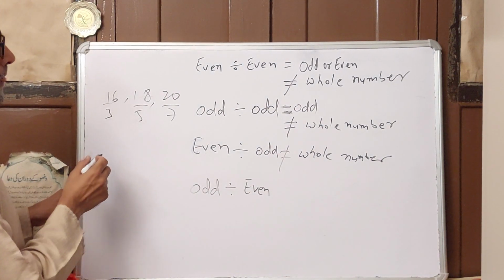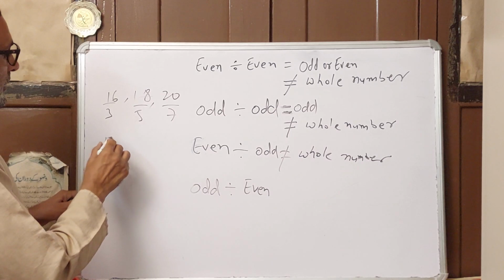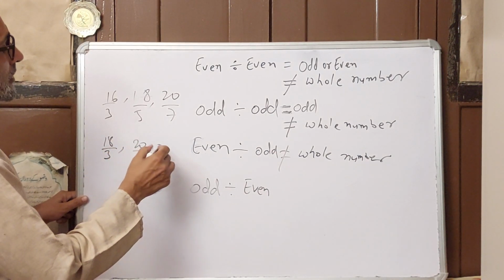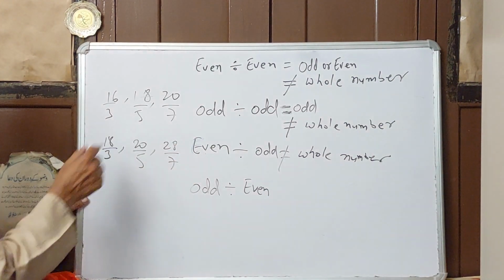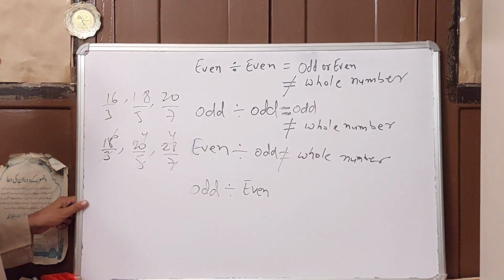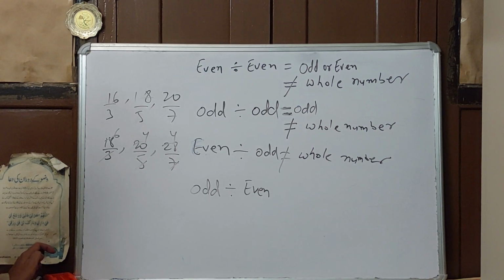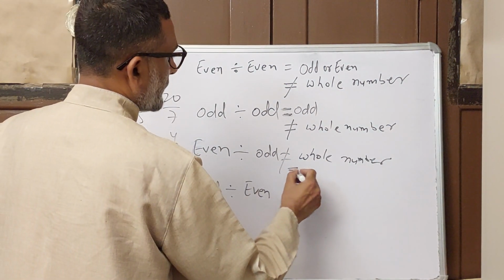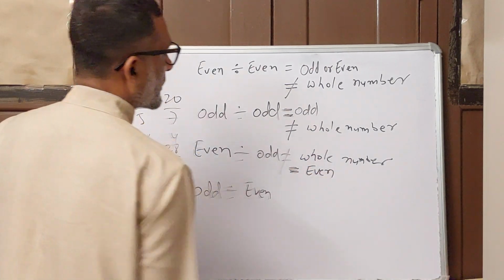Another case: 18 divided by 3, 20 divided by 5 and 28 divided by 7. Here also you get two conditions: 3 6s are 18, 5 4s are 20, 7 4s are 28. What are you getting? Always an even number. So here also two conditions come. One is not divisible, another is an even number.